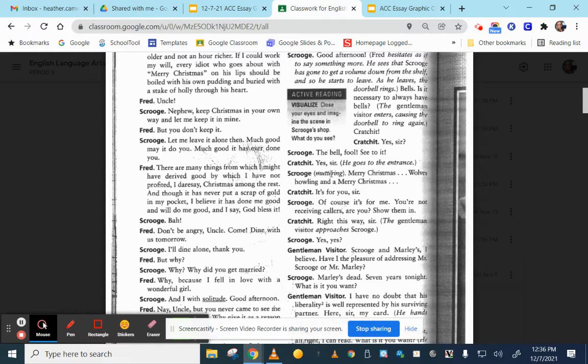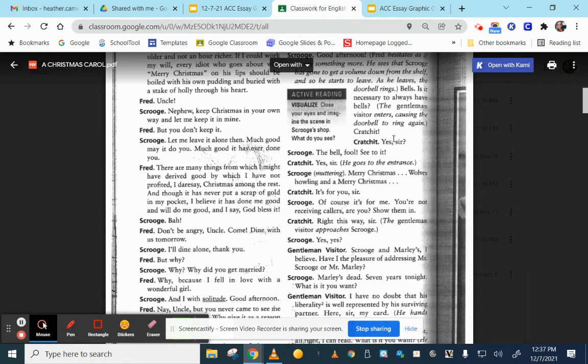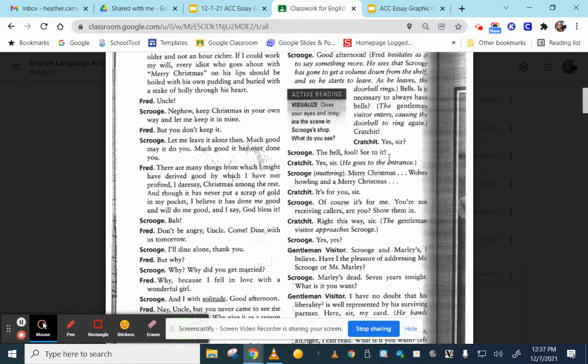Scrooge is muttering, "Merry Christmas, wolves howling in a Merry Christmas." Imagine if he wasn't muttering, if those stage directions weren't even there. Then it would be more like Scrooge just saying it, normal. Scrooge would just say, "Merry Christmas, wolves howling and a Merry Christmas." It doesn't make a lot of sense, but the muttering is necessary because now we know he's kind of saying it under his breath, and it definitely adds to the tense moment because he's saying Merry Christmas here in response to what just happened with the gentleman visitor.